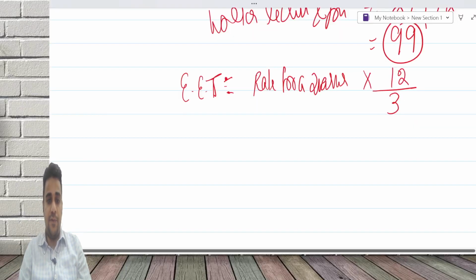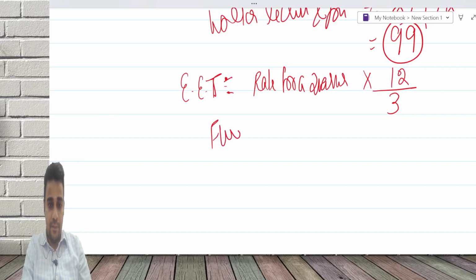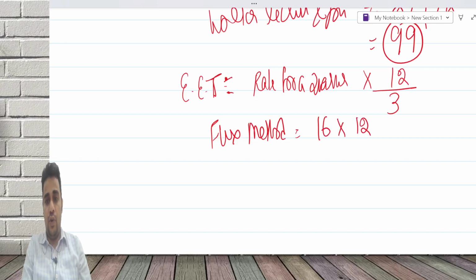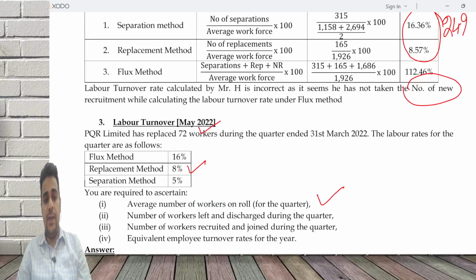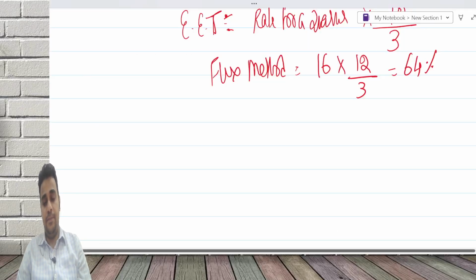Example, first is the flux method. Flux method is equal to 16 into 12 by 3, which is 64%.